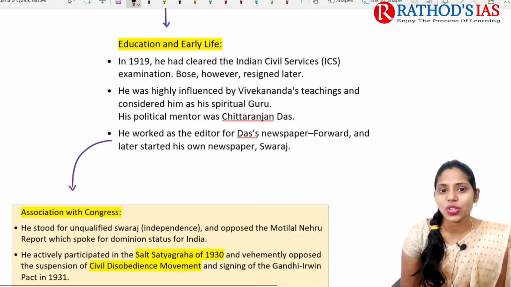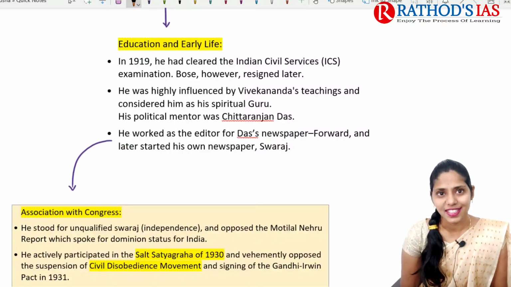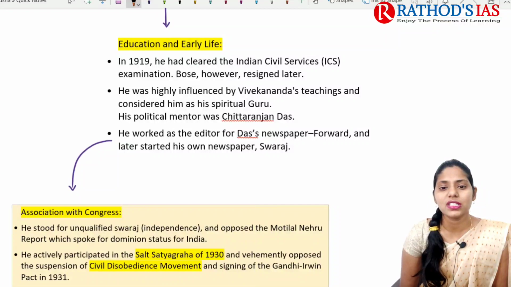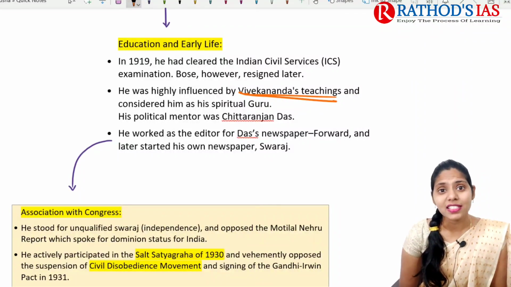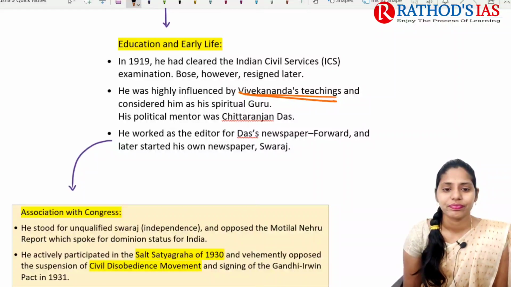If we're talking about education and early life, in 1919 he cleared the Indian Civil Services examination, but he resigned later on. He was highly influenced by the teachings of Swami Vivekananda, and he considered him his spiritual guru. And his political mentor was Chittaranjan Das.